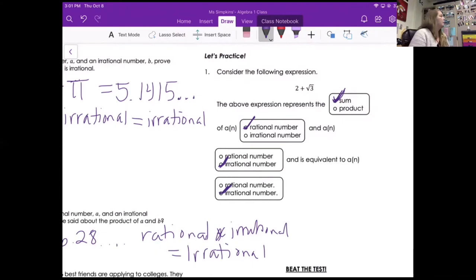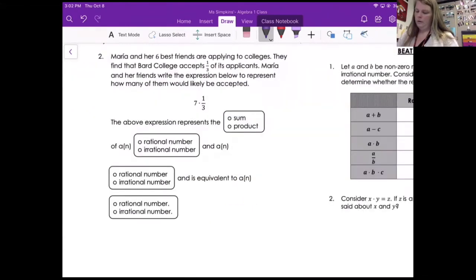So look at the 2 numbers, decide if it's sum or product. Tell me what kind of numbers they are and what your answer would be if you solved it. Don't solve it, but if you were to solve it, what kind of answer would you get? Okay, so we have 7 times a third. So times refers to product. Both of those numbers are rational, so that means our answer is going to be rational.